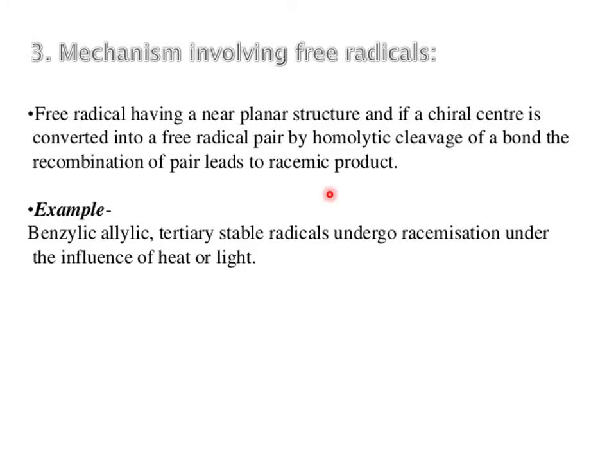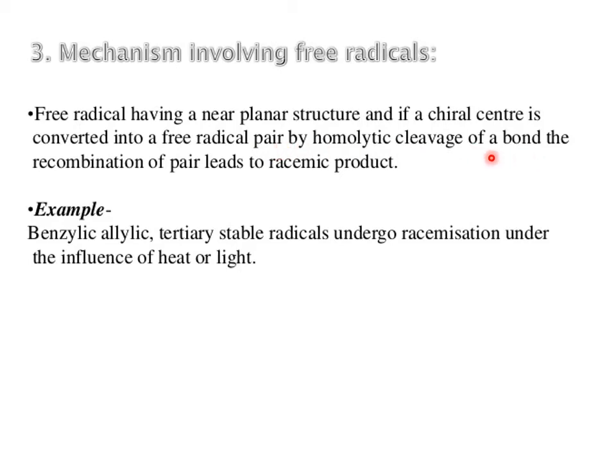Mechanism involving free radicals. Free radicals have a near planar structure, and if a chiral center is converted into a free radical pair by homolytic cleavage of a bond, the recombination of the pair leads to a racemic product. The examples include benzylic, allylic, and tertiary stable radicals, which undergo racemization under the influence of heat or light.